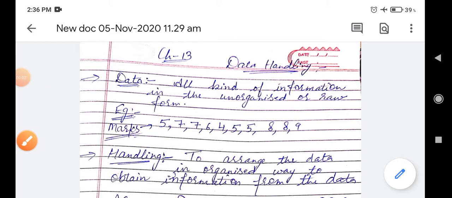Hello students, today we are starting chapter 13, data handling. You have already discussed this chapter in 6th standard also. So firstly you should know what is the meaning of data.